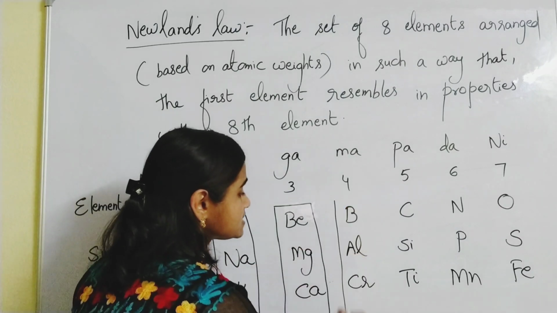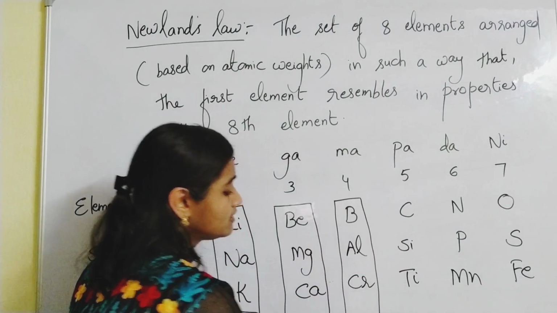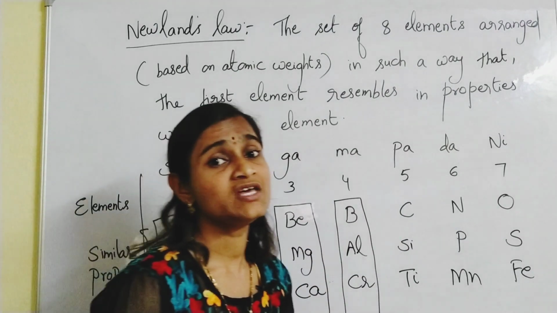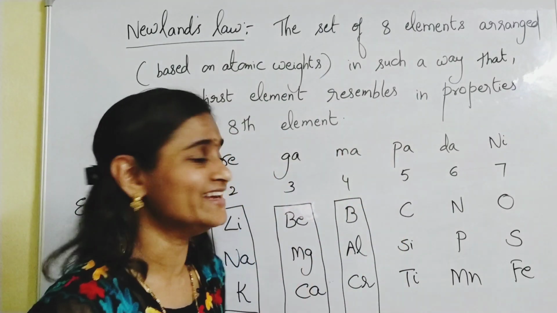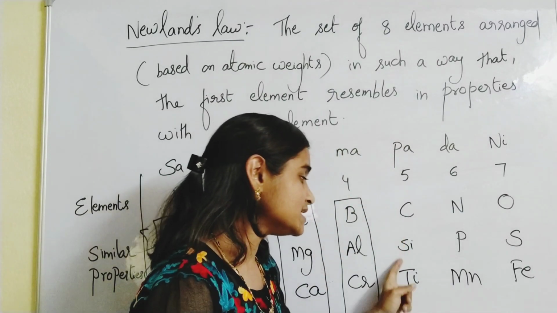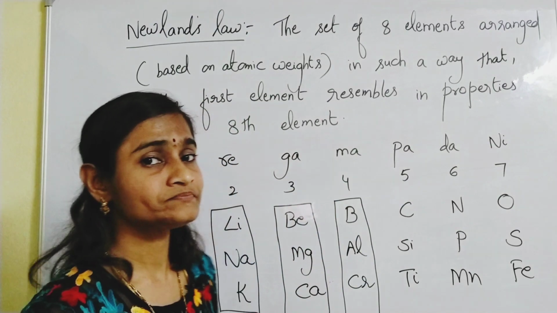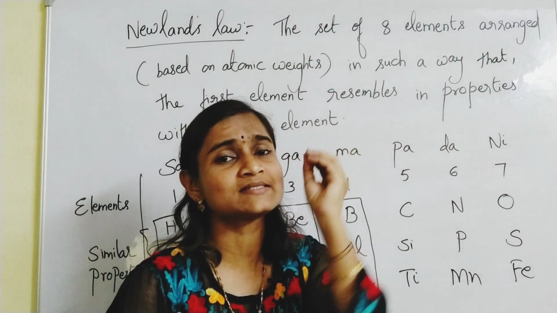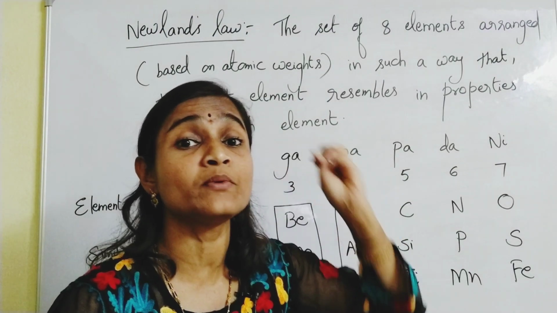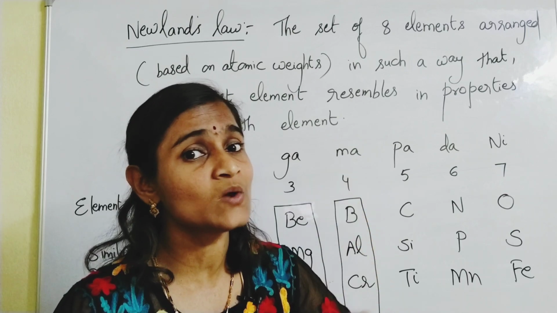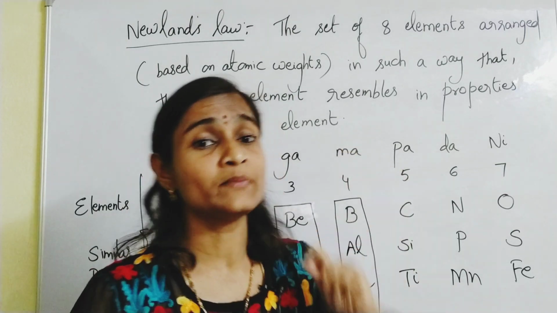So these also come under the set in which Newland's law is valid. Now look at this: carbon, silicon, titanium is also okay. They also have a little bit of similarity in their properties. Properties means what? Chemical and physical properties.